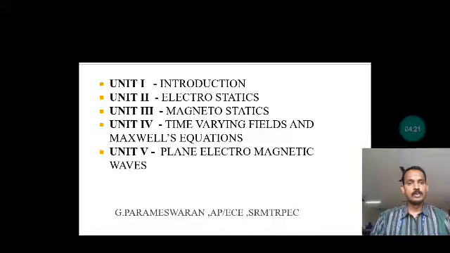The electromagnetic wave or electromagnetic field occupies various frequencies, starting from low frequency, some hertz, to kilohertz, megahertz, gigahertz, terahertz. Likewise, we have various ranges of frequencies.